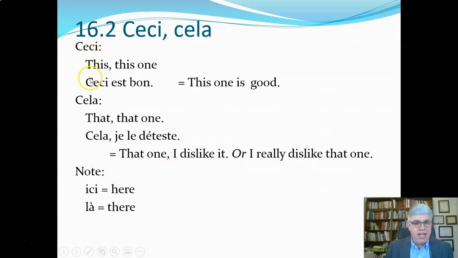Now, so we've got the ci ending and the la ending, and those are related to common words for here and there, kind of location words. Ici means here, and là with an accent mark. Note that this is different than the definite article la for feminine nouns that doesn't have an accent mark. This one has an accent mark on it, and it means there. And so that's where we get ceci and cela. We've got this here, ceci, and this there, meaning that one, cela.